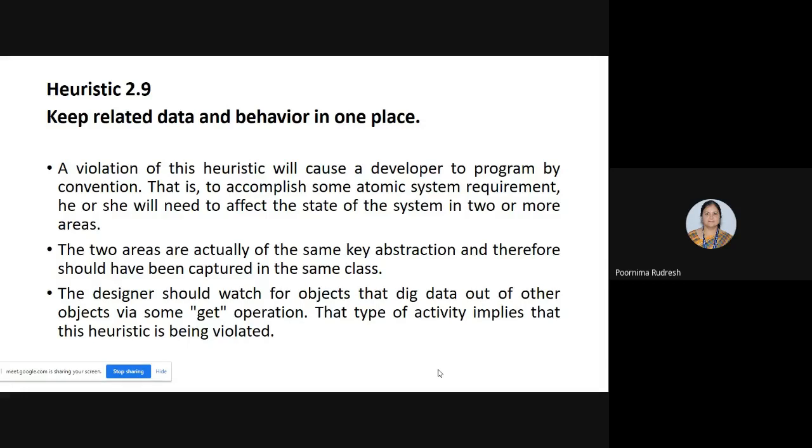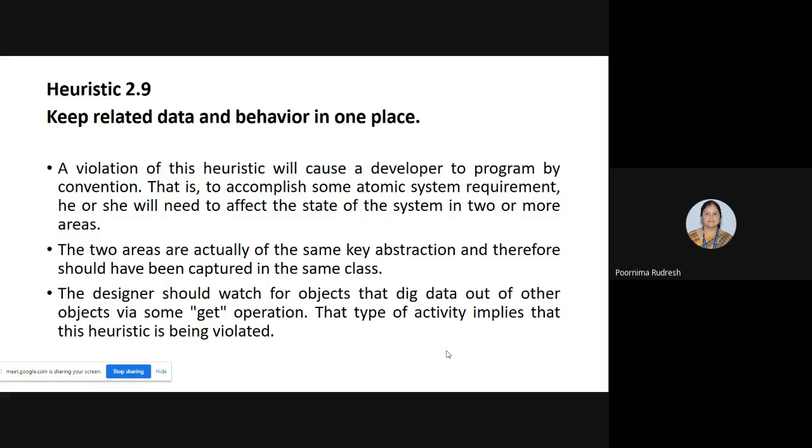Understood? Heuristic 2.9 mainly concentrates on hiding the data in the class itself, and that should not be made public. If it is made public, then this heuristic gets violated. Or if other classes try to access this data and behavior, then we say that this heuristic is violated. Understood? Any doubt in heuristic 2.9? So mainly it deals with hiding the data and behavior in one place.